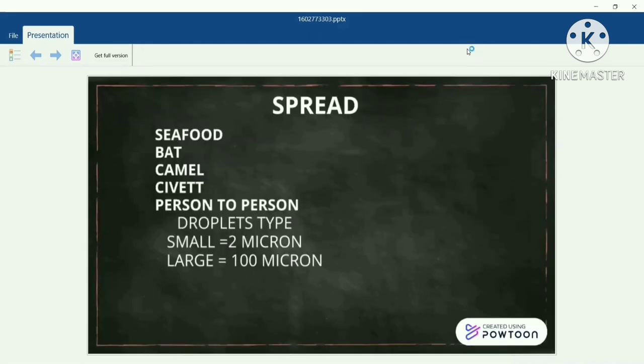The spread occurs through bat, camel, civet, but person to person is the most important spread. Droplets do play an important role in this. With smaller droplets, person to person spread is more common, whereas larger droplets, because of their weight, fall in the direction of gravity, and because of this the larger droplets are involved in fomite spread. Fomite spread is nothing but the spread which occurs through surfaces.